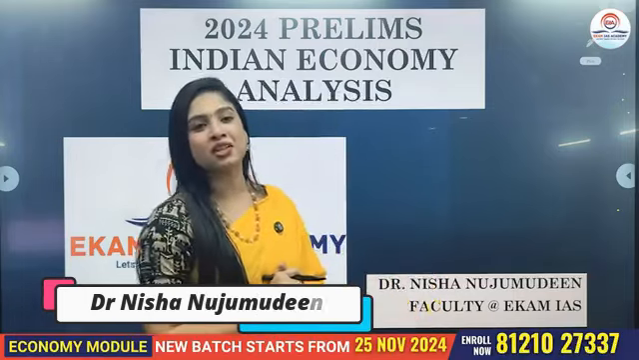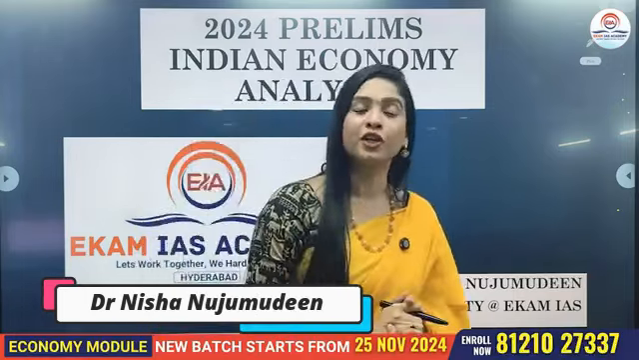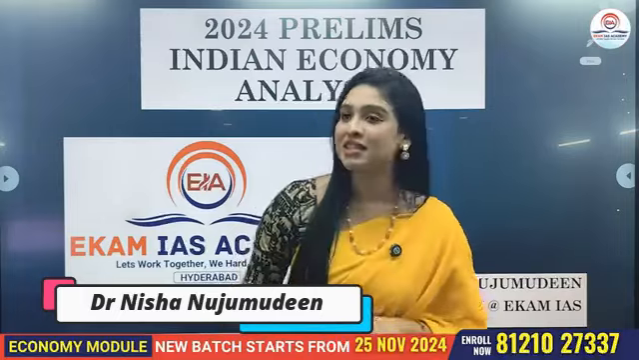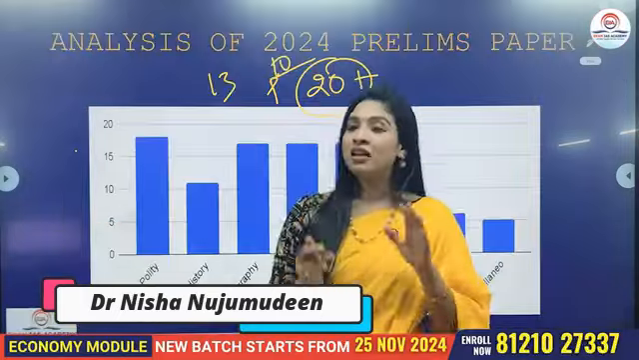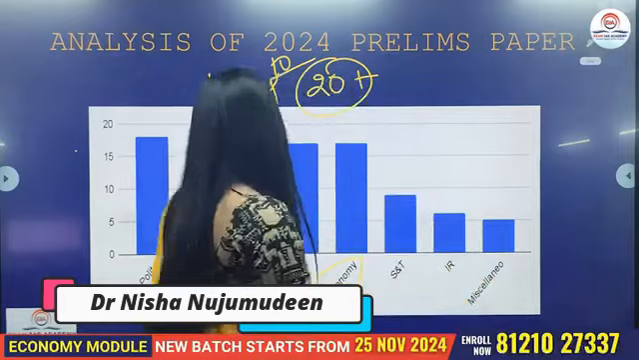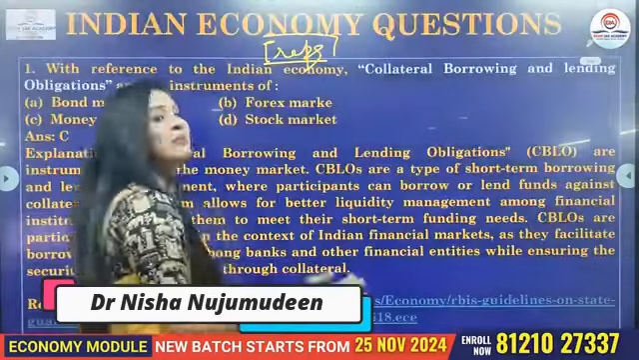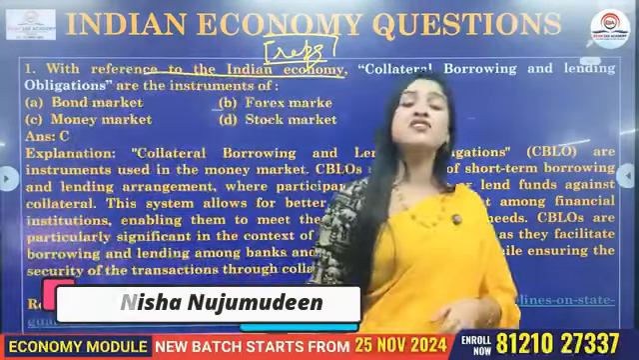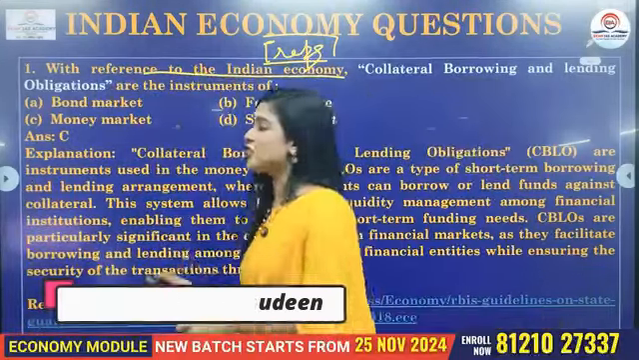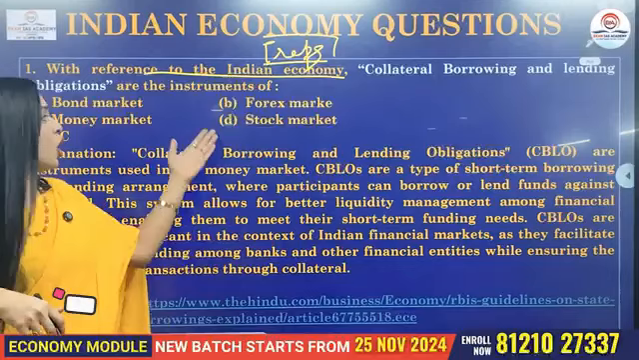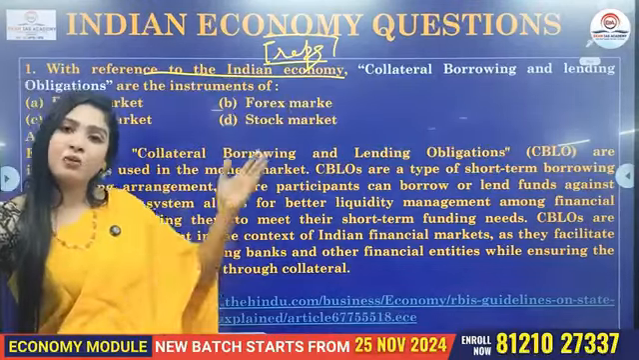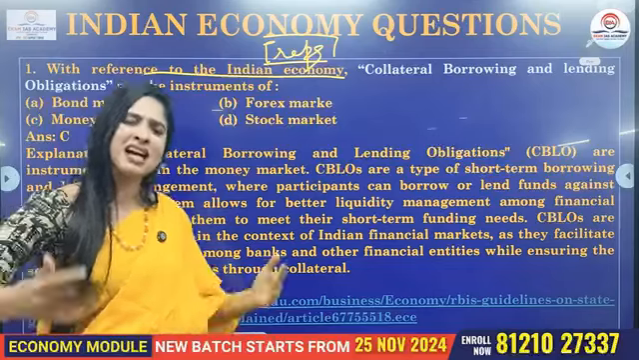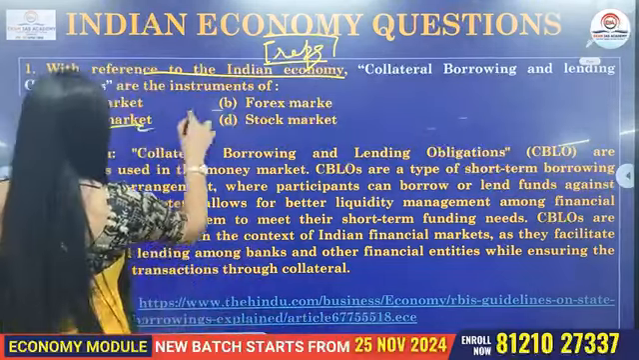In today's session, we'll have a quick look into the 2024 PYQs based on the subject Indian Economy. So now let's quickly have a look into the very first question from last year's paper. With reference to Indian economy, collateral borrowing and lending obligations are the instruments of what? Option A is bond market, B we have forex market, C money market, and D we have stock market. And we know that the answer is money market.